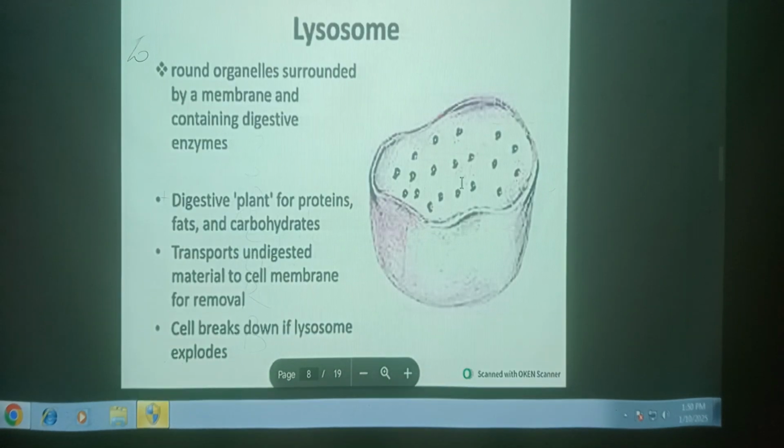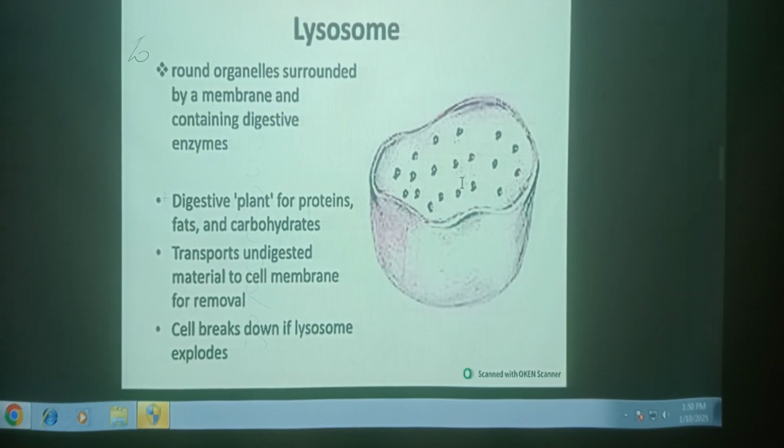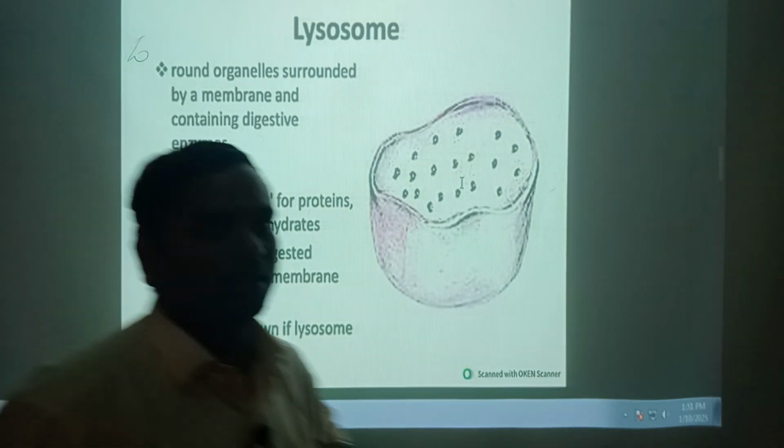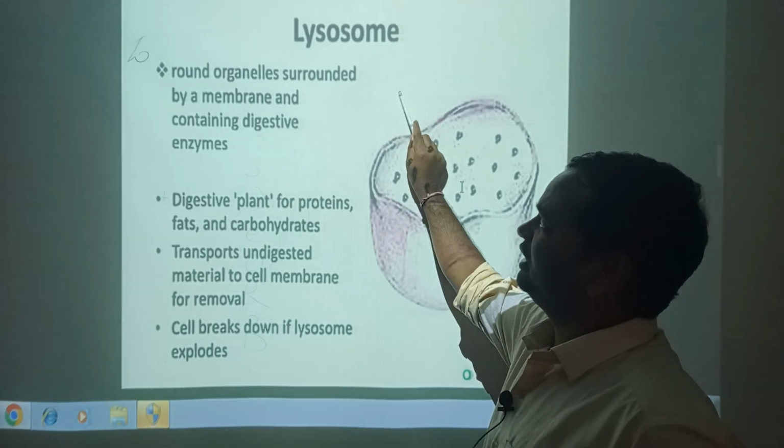Next, lysosomes. Lysosomes were first discovered by Christian de Duve. Lysosomes are membrane-bound vesicles filled with hydrolytic enzymes. They help in intracellular digestion and extracellular digestion, and autolysis. These organelles are described as the suicidal bags of the cell. This is the suicidal bag of the cell, the lysosome.